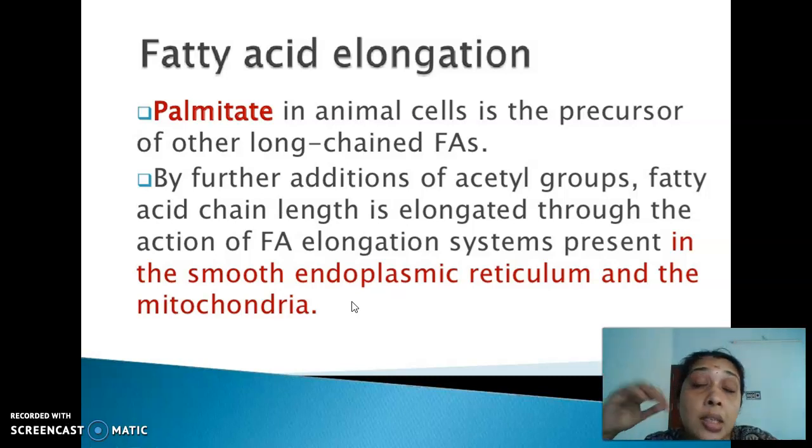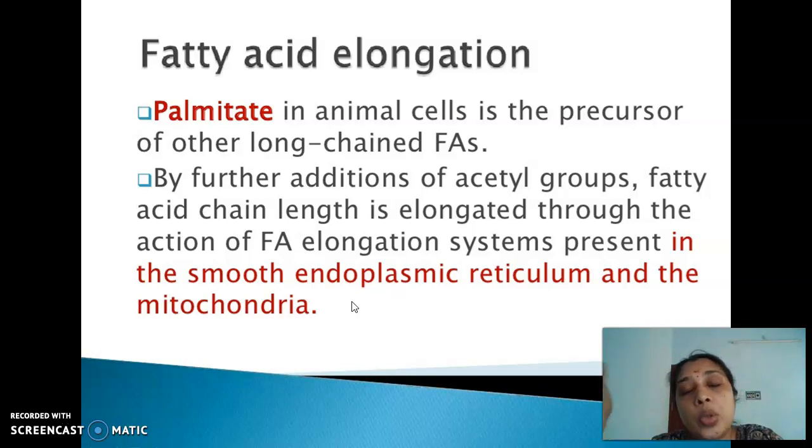One is the extra mitochondrial system, that is the cytosolic fatty acid biosynthesis. The second one is microsomal chain elongation, and the third one is mitochondrial chain elongation. So these are the three different mechanisms with which fatty acid biosynthesis is happening. There is an extra mitochondrial system, that is the usual biosynthetic pathway. Then there are the microsomal chain elongation and mitochondrial chain elongation.